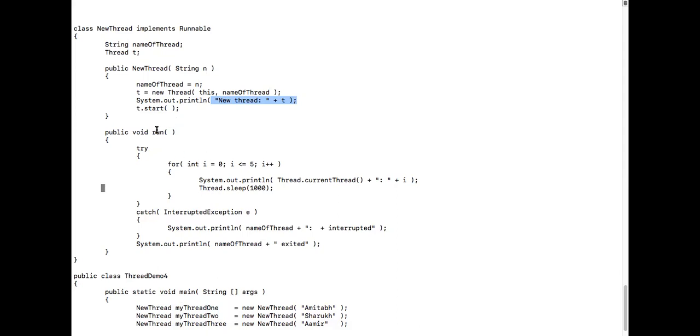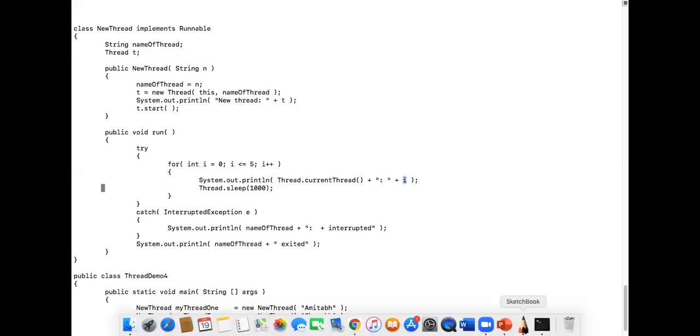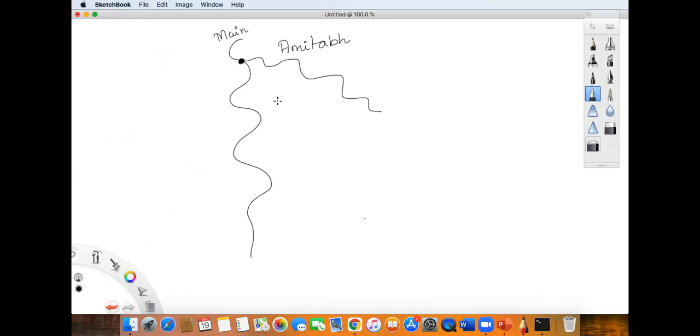Now what will Amitabh do after coming into the run method? We'll print numbers from 0 to 5, sir. First time the iteration is i is equal to 0. Yes, sir. I'll enter into this loop. Okay, in this loop, what is there? System.out.println is there, and it will give you the information of the current thread, correct? Yes, sir. Current thread means it will say Amitabh and all those things, and it will print what? i value, 0. Okay, who will be doing that? The Amitabh thread will be doing. Yes, sir. Amitabh thread would print 0.